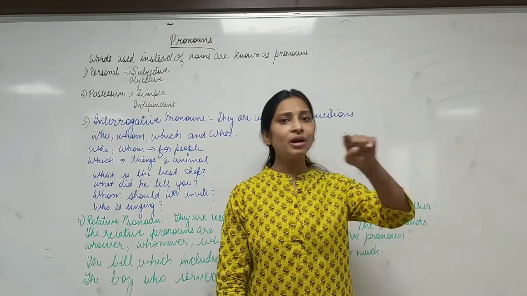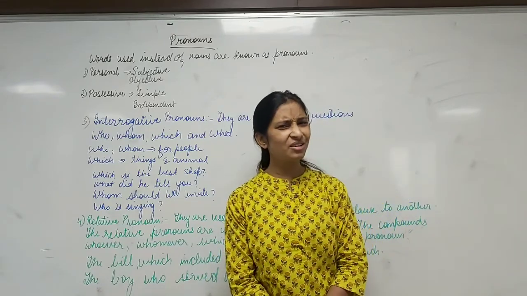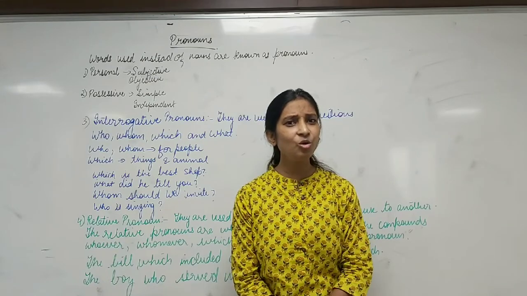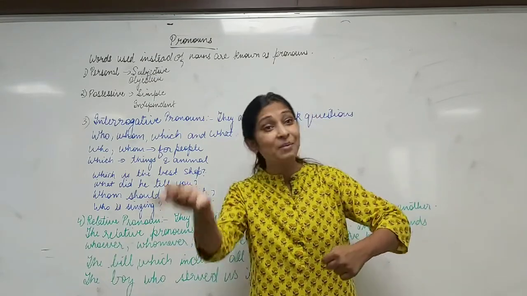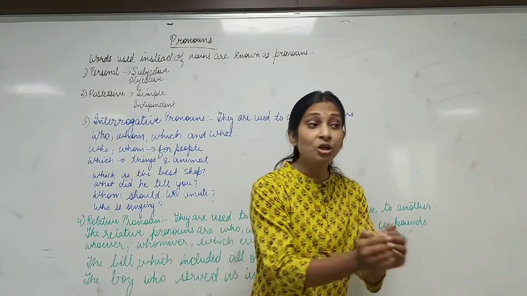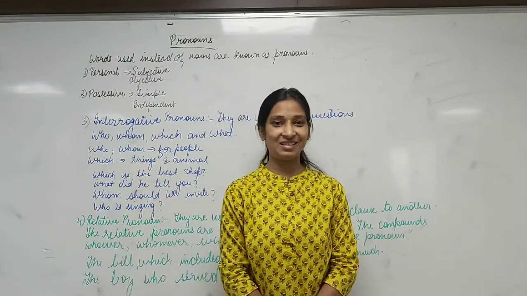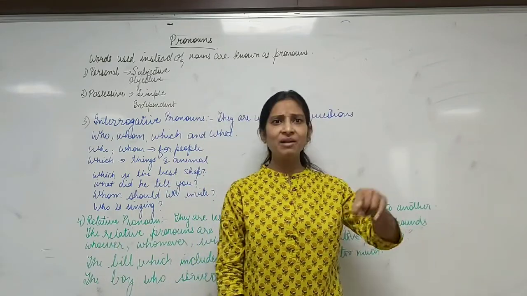This is the boy whom I was talking about. Have I asked a question here? No. I am telling you, यही वो लड़का है जिसके बारे में मैं बात कर रही थी. तो यहाँ पे whom word is used to relate the first part of the sentence to the second part of the sentence. This is the bill which I wanted.